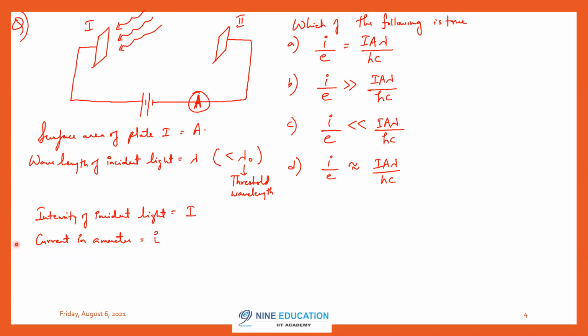Okay, I will write that also, it is better. e is charge on electron and h Planck's constant. Then c, speed of light in vacuum.